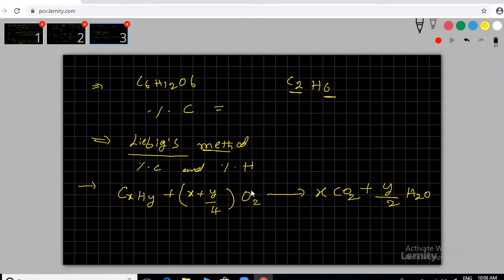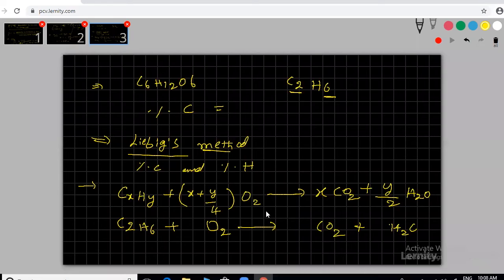This is the general equation for combustion. For example, check whether it is matching, taking C2H6. We have to do the combustion. Just find how many oxygens you need.